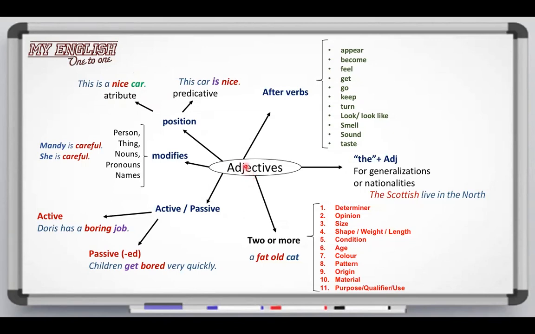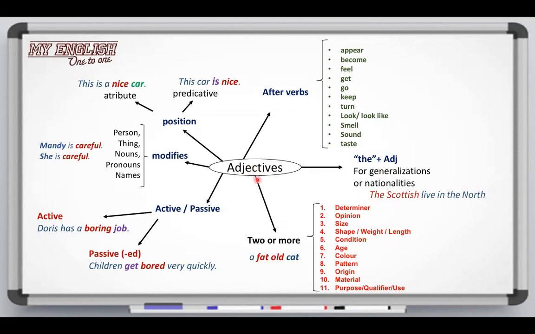Then we have the case that in some verbs it's possible to use adjectives, and these are the verbs: appear, become, feel, get, go, keep, turn, look. Well, not look alike, not really. Okay, look, smell, sound, taste. Also, we can use the adjective with the article the, for generalizations or nationalities. For example, the Scottish, right? Referring to all the people that live in Scotland. The Scottish live in the north, for example.